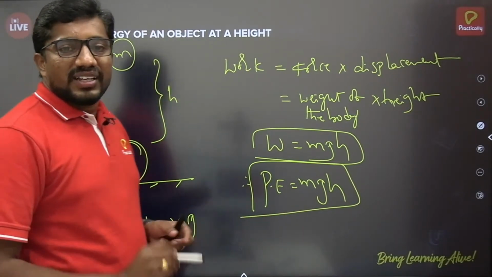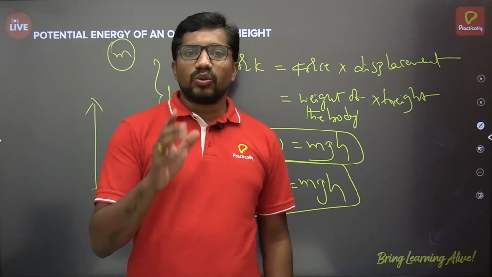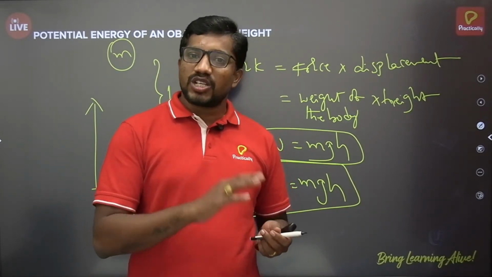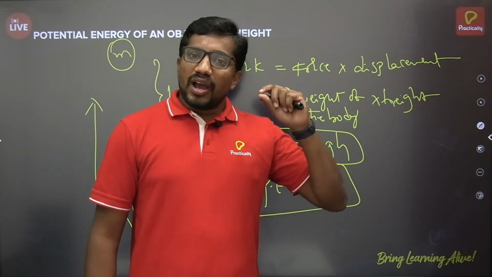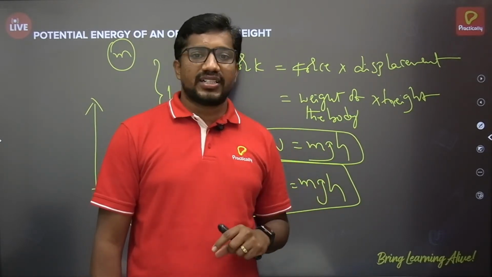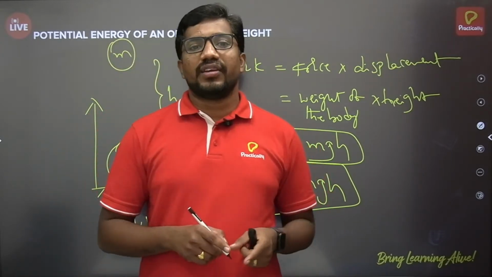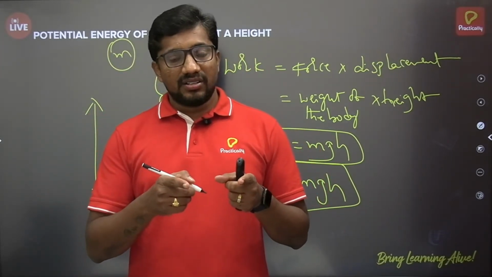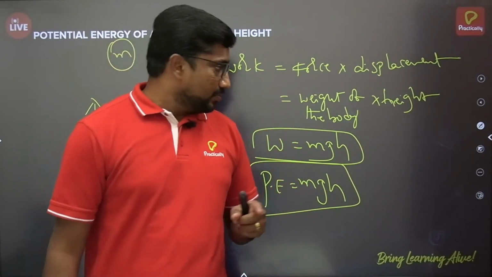Here, is the work positive work done or negative work done? To classify work as positive or negative, remember the important point: check whether the direction of the displacement and the force are in the same direction or opposite direction. If the displacement and the force acting on it are in the same direction, then it is positive work done. Opposite direction, then negative work done.